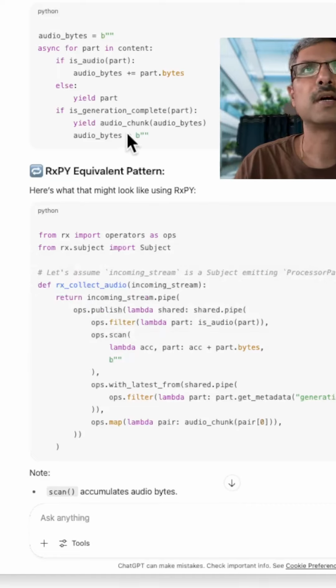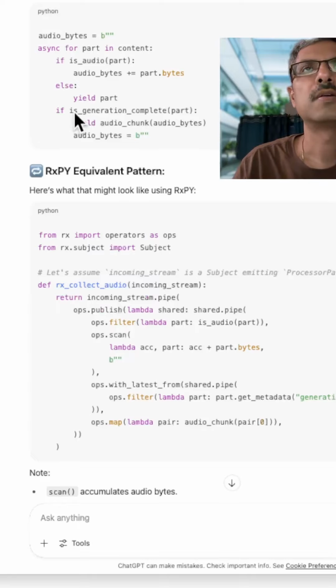Let's compare how the newer async iterable pattern compares with the older RxPy. In this collect audio function with the async for, or async iterable pattern, you start with empty audio bytes, and for every part that arrives in the content input stream, check if it is audio. If so, you accumulate the bytes into the audio bytes variable. Otherwise, you just yield that. That means let it pass through to the next part of the program.